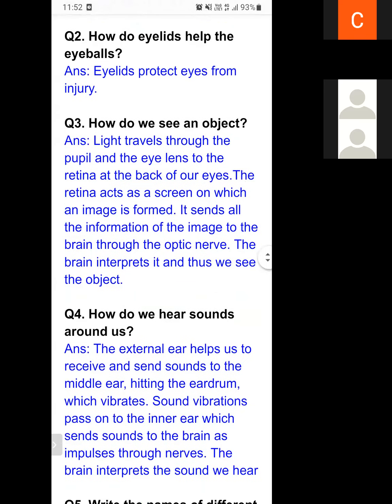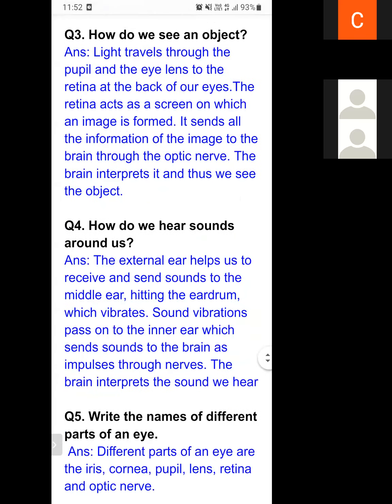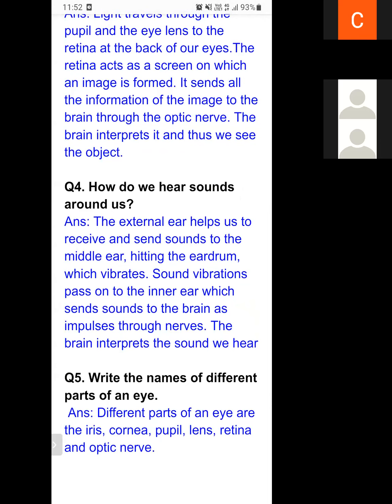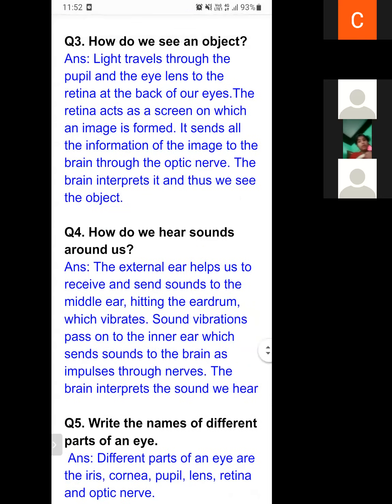Now the question number 4. How do we hear sound around us? Now we will discuss the functioning of the human ear. We all have ears. So how do our ears work? What is the working of our ear? How do we hear sounds around us?